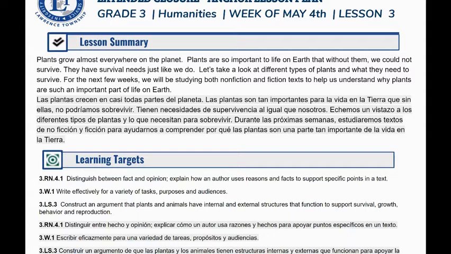Your learning targets include distinguishing between fact and opinion and explaining how an author uses reasons and facts to support specific points in a text. We will write effectively for a variety of tasks and purposes and construct an argument that plants and animals have internal and external structures that function to support their survival, growth, behavior, and reproduction.